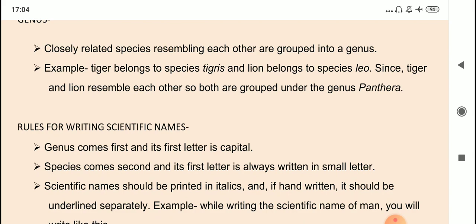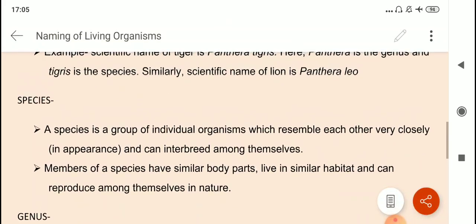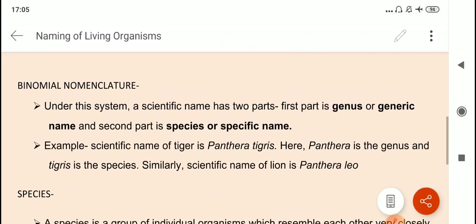Species means those living organisms which closely resemble each other and they can freely interbreed, they can reproduce freely. And genus means closely related species. When they are grouped together, then they are grouped under the same genus. Now, if you see that when I wrote the scientific name, even in your book, wherever you will find a scientific name, it is written in italics.